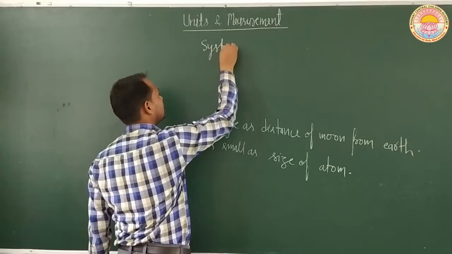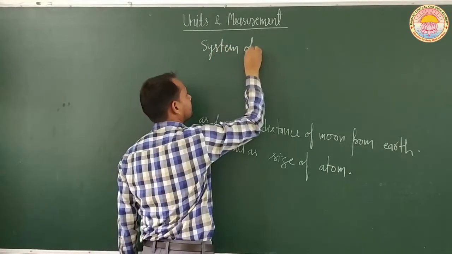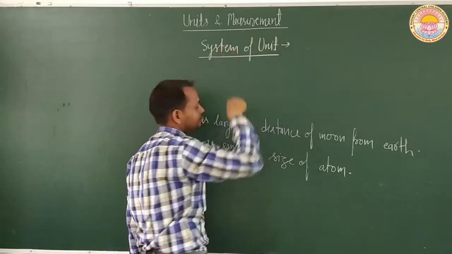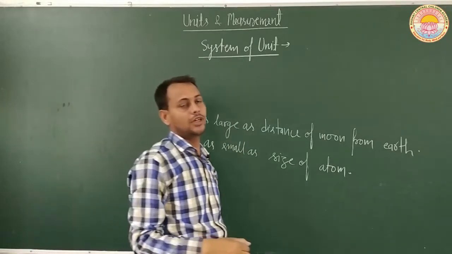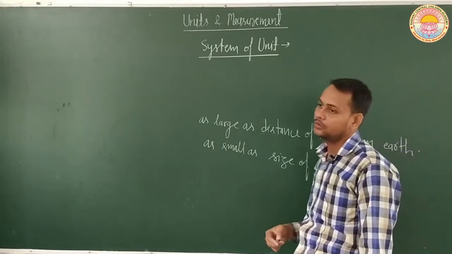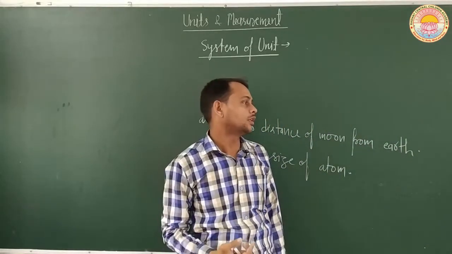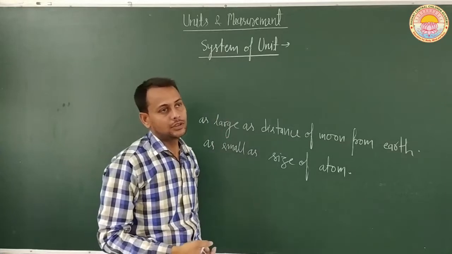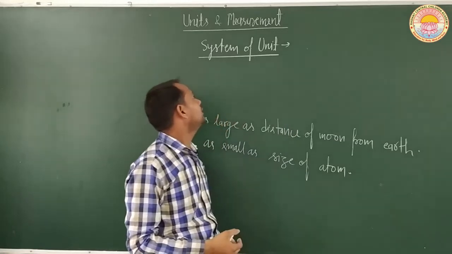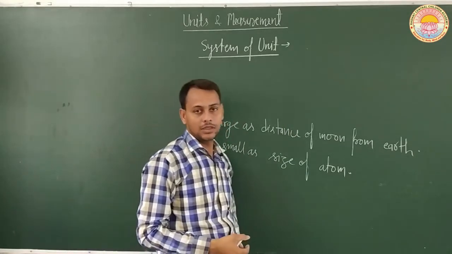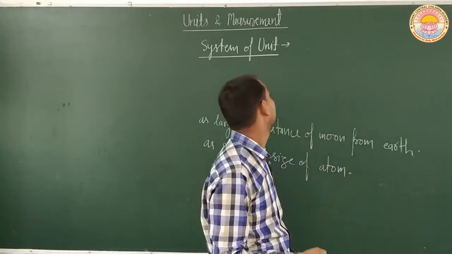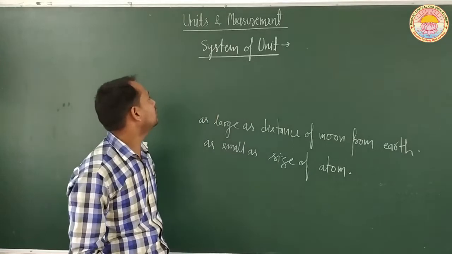What is a system of units? A system of units means the base units and derived units taken together. That is, the complete set of base units and derived units is called a system of units.